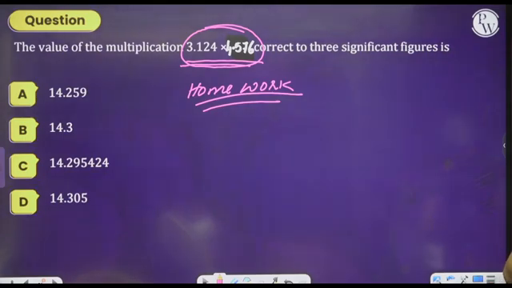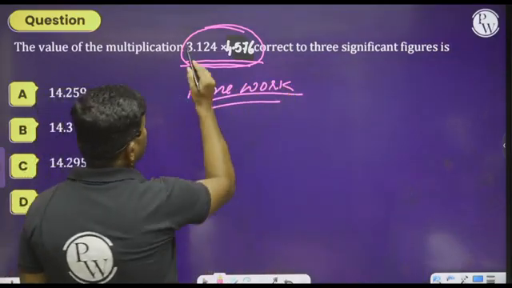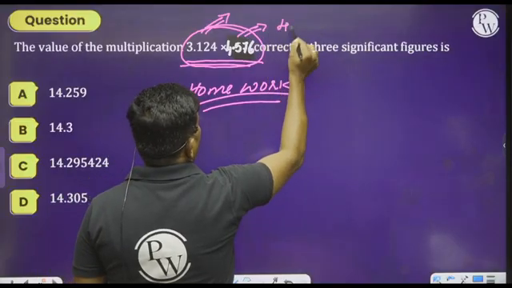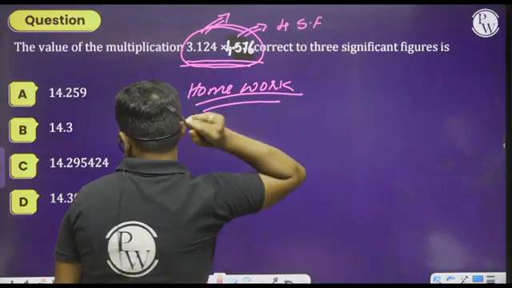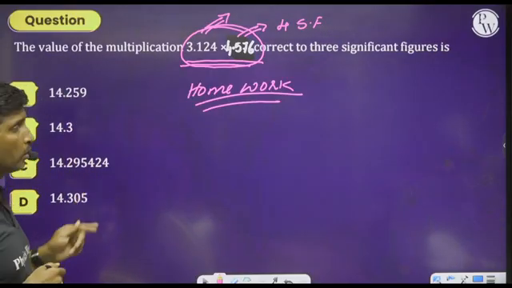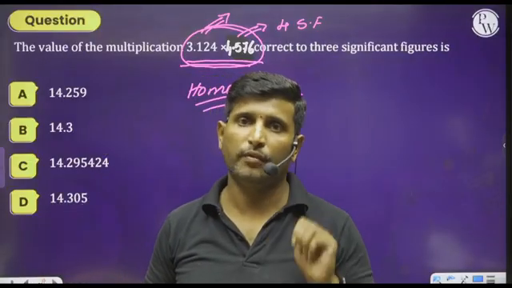Whenever we do simplification, each number should have 4 significant figures. But among the given options, we do not have a value with 4 significant figures.